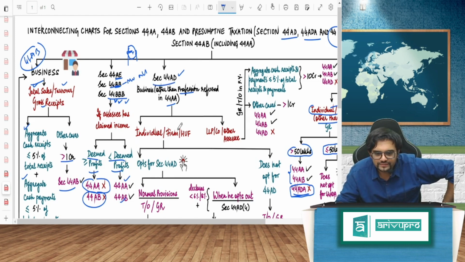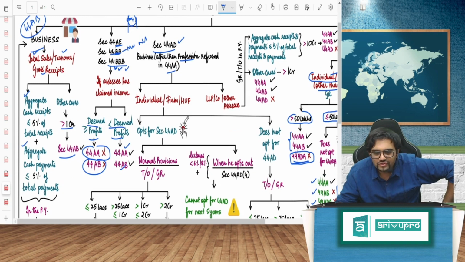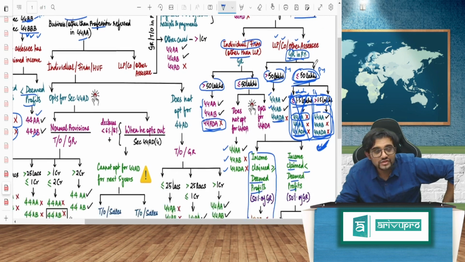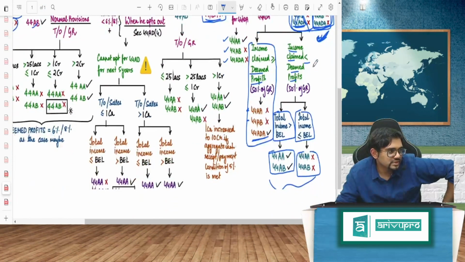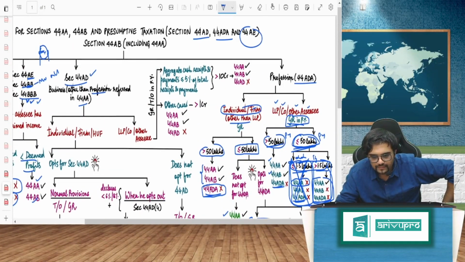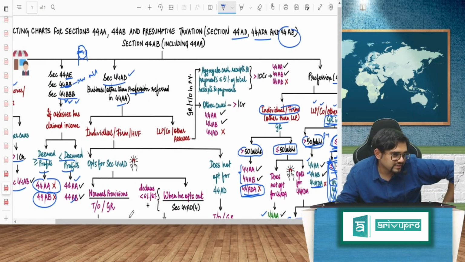44AD is, of course, what we have to do now. Then here, 44ADA. In 44ADA, Adai, film actors, right? So profession, easy to remember. Individual and firm we have seen, and LLP, company and other SSC we have seen. That's all. Now the last part, guys, one more deadly one. 44AD. This chart you see and go chilled out.